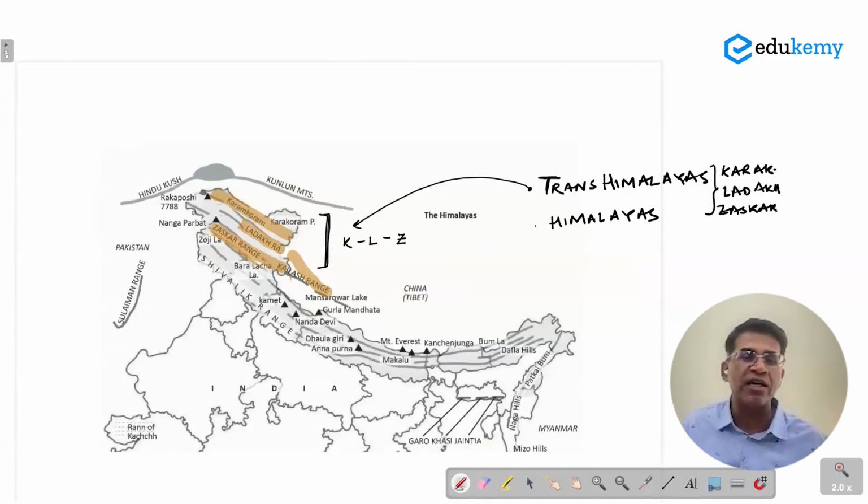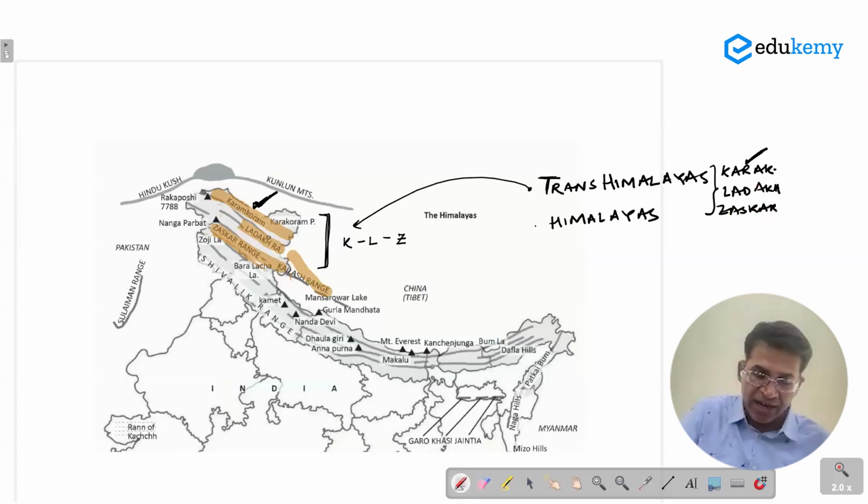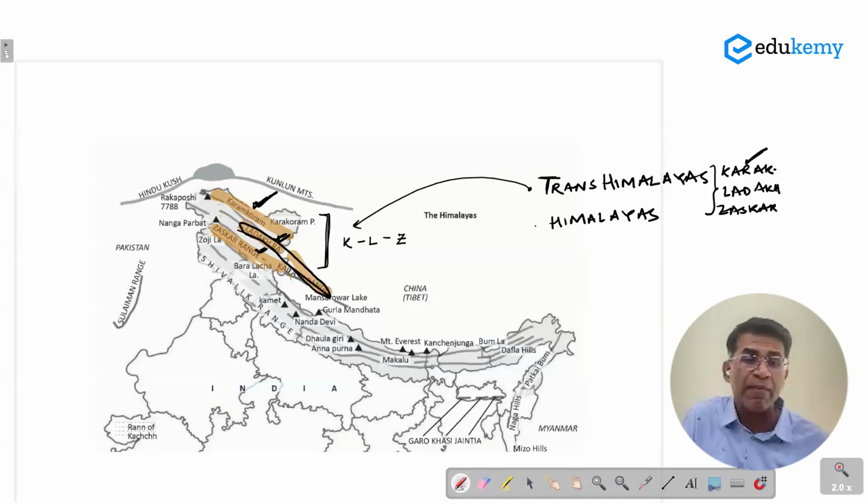In this, I'm showing you just the Trans-Himalayan mountains. So Trans-Himalayan, like I said, is the Karakoram ranges. The Karakoram ranges are here. We have the Ladakh range. We have the Zaskar range. So here is Ladakh range, and here is Zaskar range. And Ladakh range extends into Tibet as the Kailash Parbat. In this diagram, it looks like Ladakh, Zaskar extends as Kailash. It's actually Ladakh extending into Tibet as Kailash ranges.